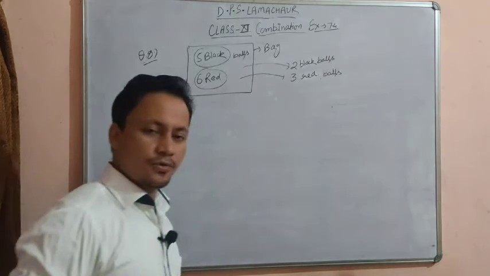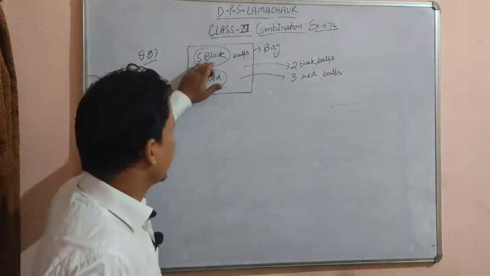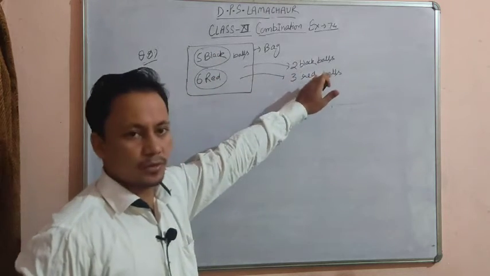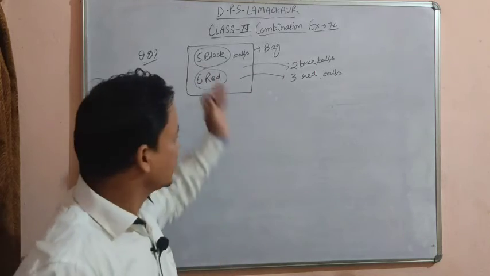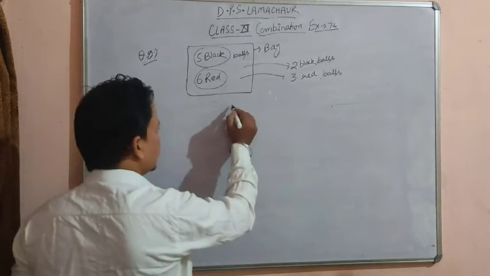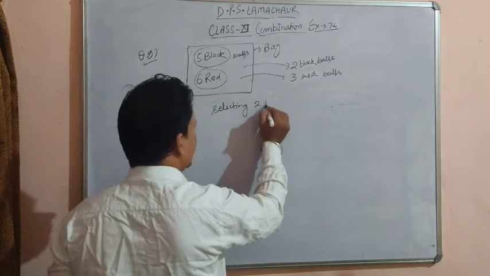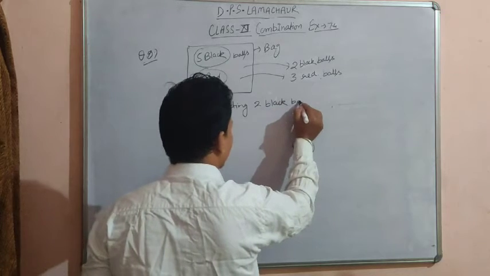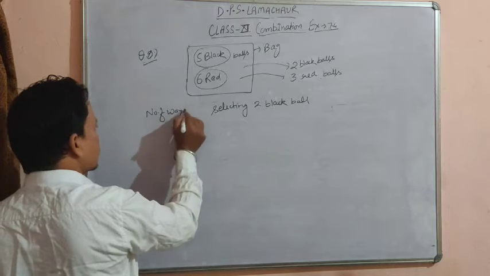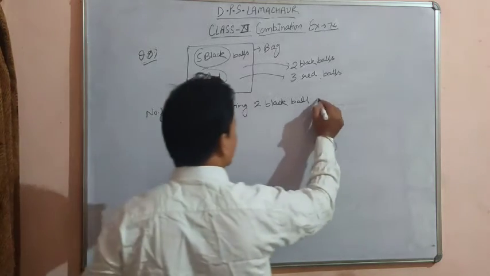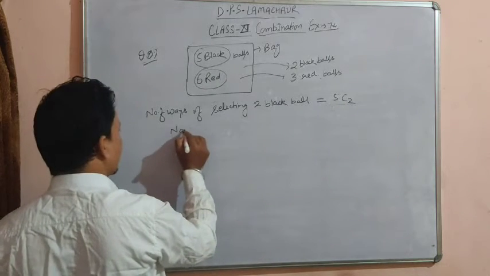So what are the possible numbers of selection? You have been given 5 black balls, and out of 5 black you have to select 2 black balls. So what are the possibilities of selecting these 2 balls out of the given 5 black balls? That is 5C2. The number of ways of selecting 2 black balls is 5C2.